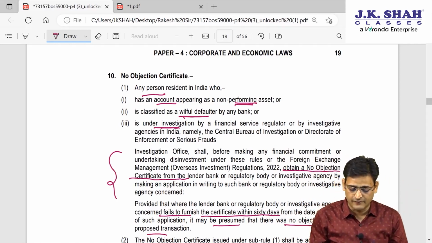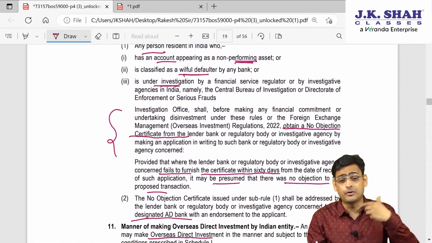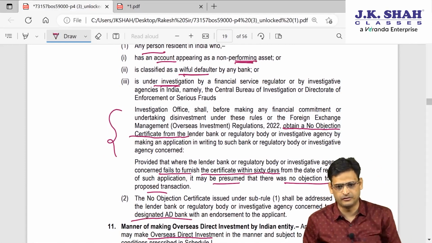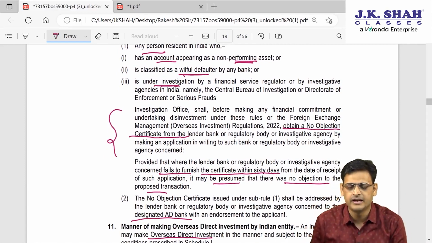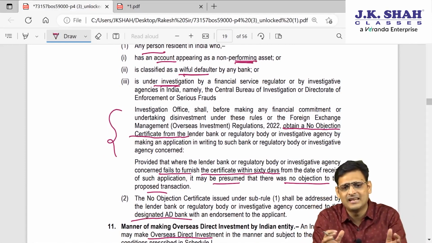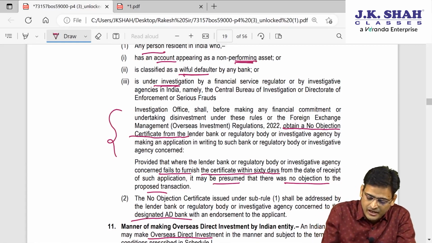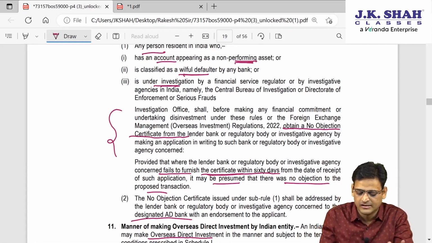That is what they are saying. I am just teaching you straight away, because if I keep reading, you may lose control of the provision. Wherever reading is necessary, I will read it for you. So you have to take NOC, and this regulatory authority has to give NOC within 60 days.